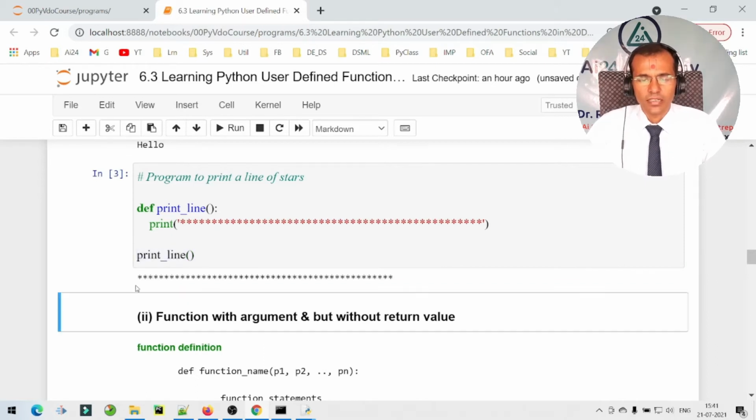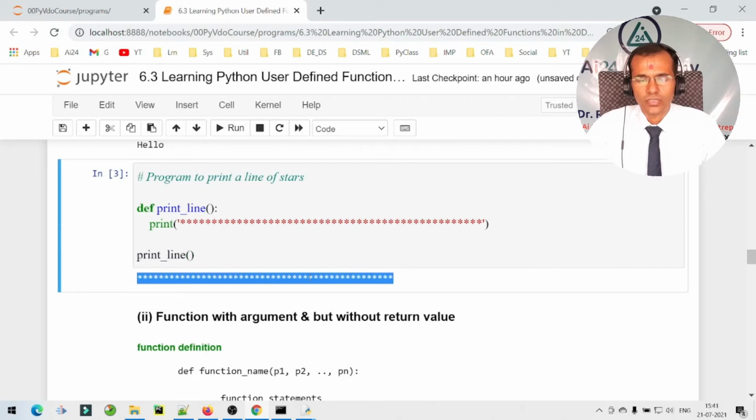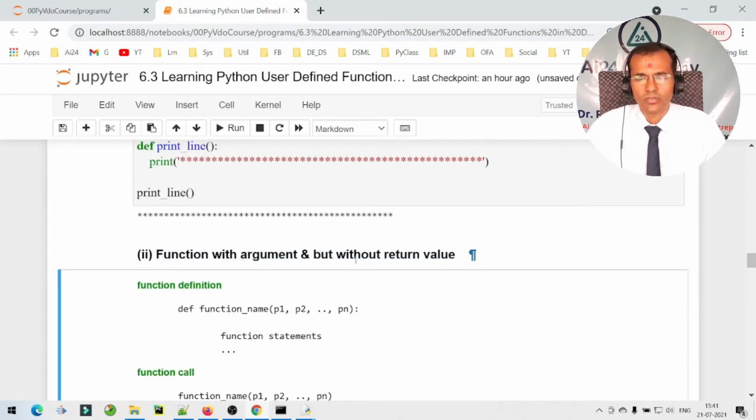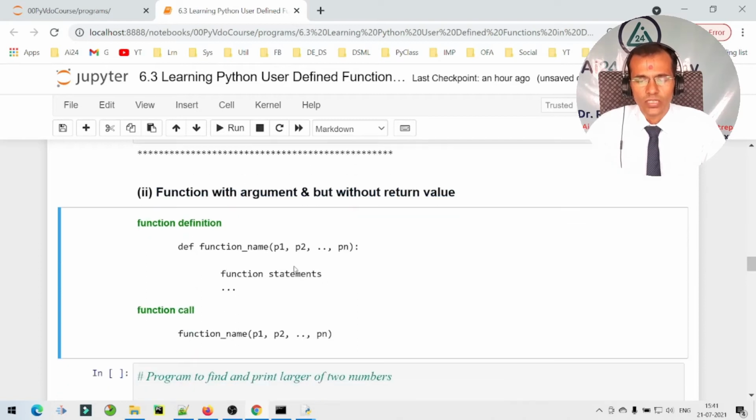So here we can see that we have printed a line of stars using the function, but here we are not passing any argument as well as we are not returning. And now let us look at the second possibility, function with argument but without return value. So here we will be passing parameters to the function and the function definition will receive the parameters as an argument, and there are function statements, but here we will not be having any return value.